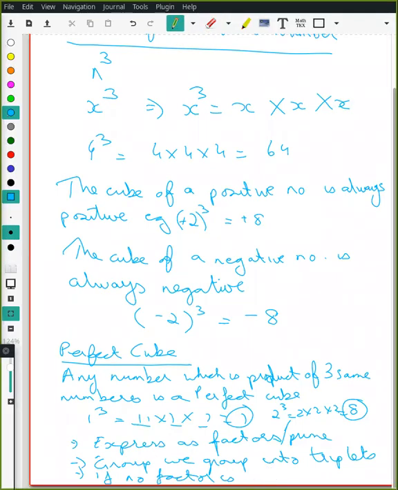Sir, is there a division kind of method for cube roots like there is with square roots? Yes, we can take it out with the division method also, but it's a little bit more complicated. So we don't usually do that. We usually use only the prime factorization method. Okay, sir. Thank you, sir.